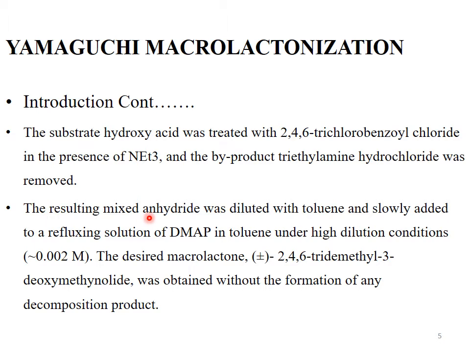This mixed anhydride was diluted with toluene and slowly added to a refluxing solution of dimethylaminopyridine. During the reaction of mixed anhydride with dimethylaminopyridine, the product macrolactone was obtained without formation of any decomposition product. It means no other product was formed during this reaction.